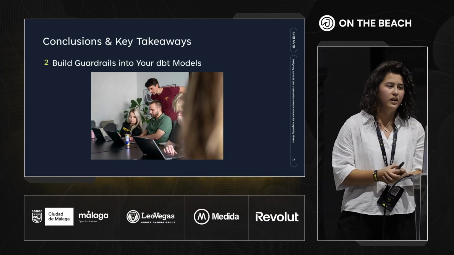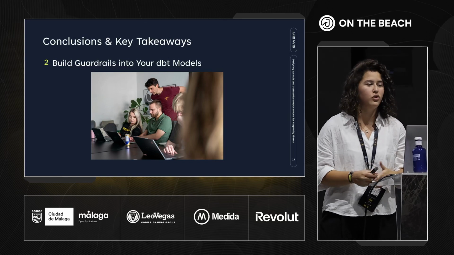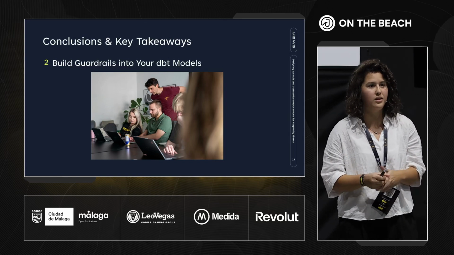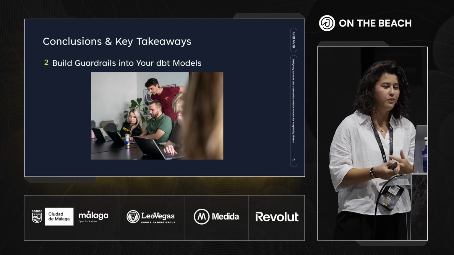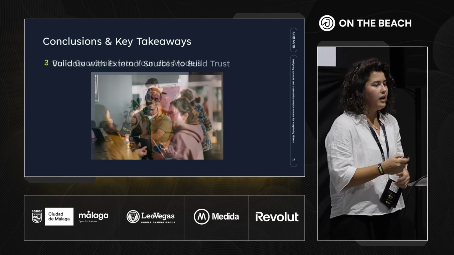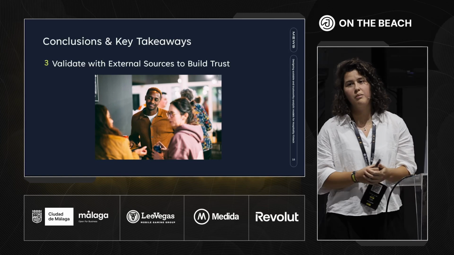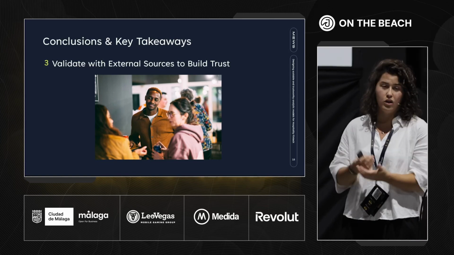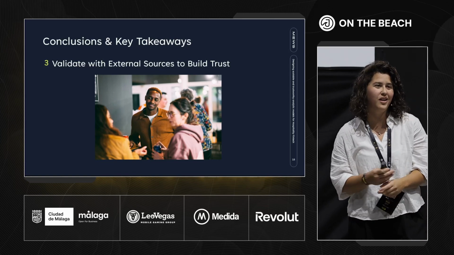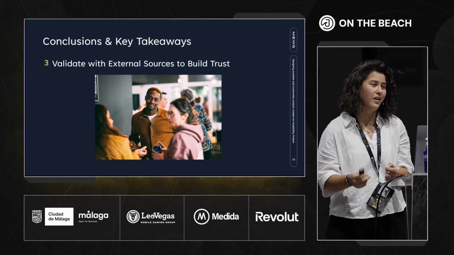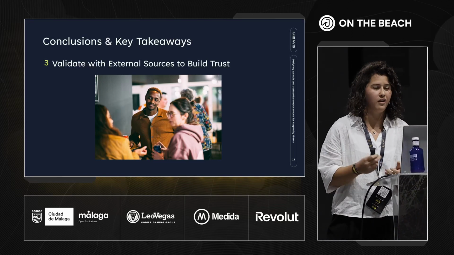So this would be making schema validations, DBT testing, and also doing a lot of documentation. And in third place would be validating with external sources, because in some cases, it's the only way in which we can identify some issues or bugs that we are having.